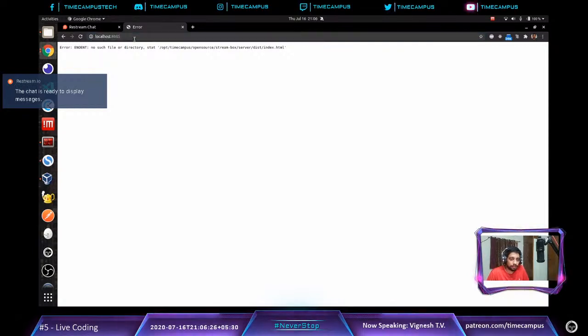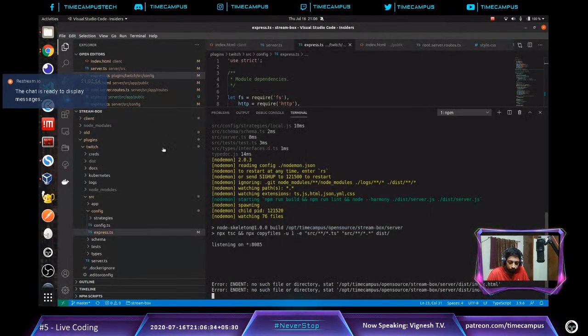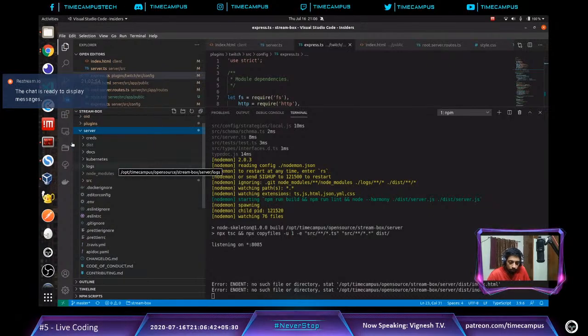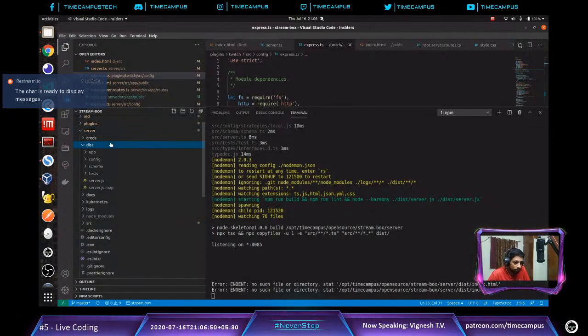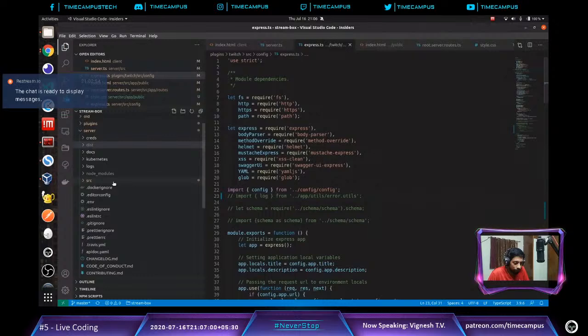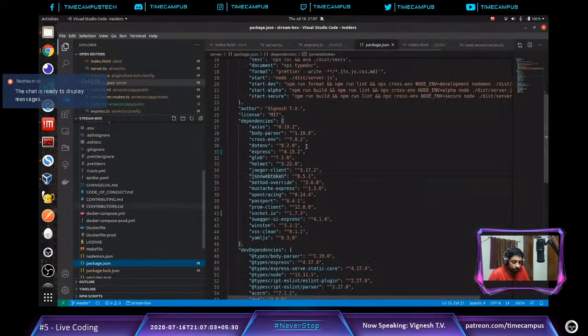Okay, this is interesting. It says that it's not able to find the file dist/index.html. So let's do one thing. Why is it not able to find the file? So let's quickly fix that as well. So where it is trying to look is in this stream box server dist index.html. So if the index.html didn't come up in this place in dist, it means that there is an issue in compilation. So let's quickly fix the compilation.